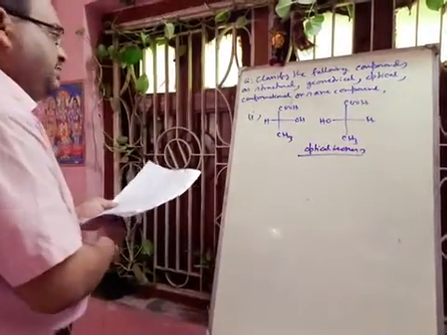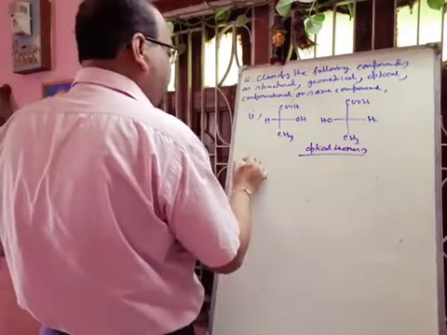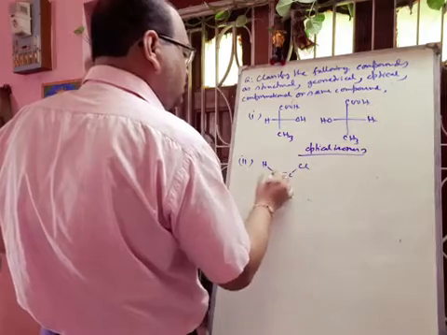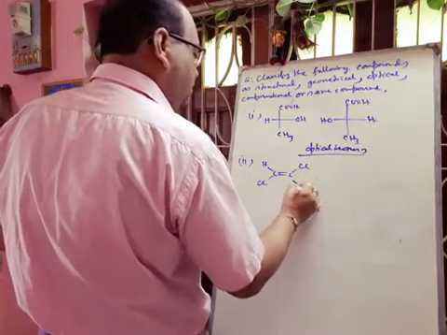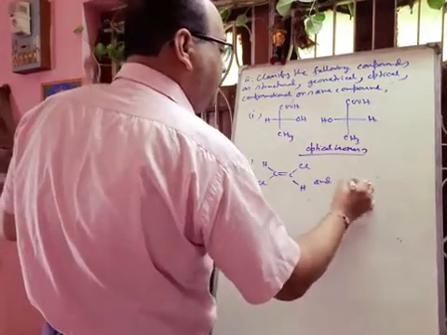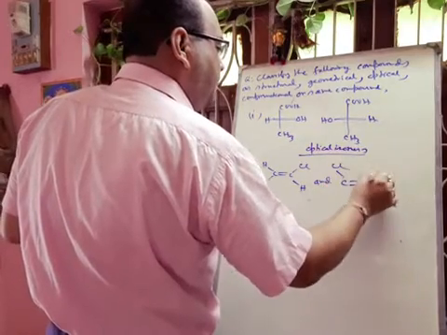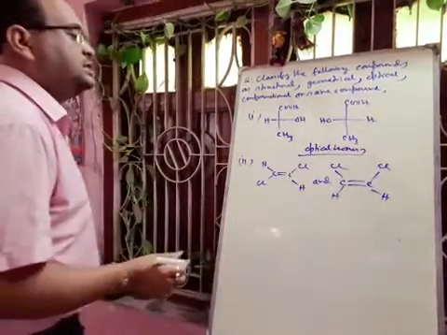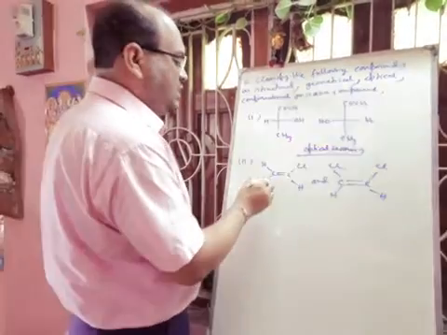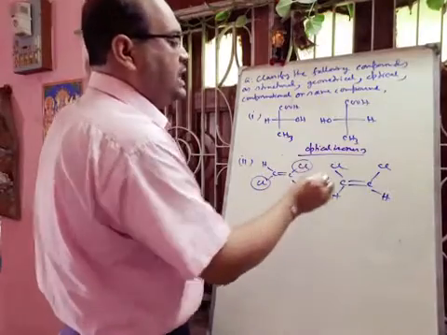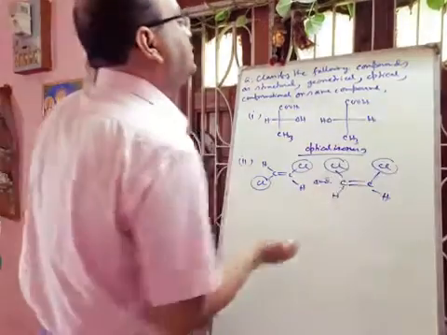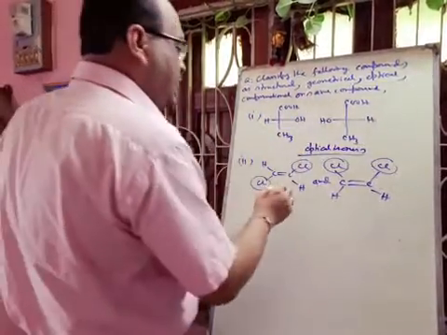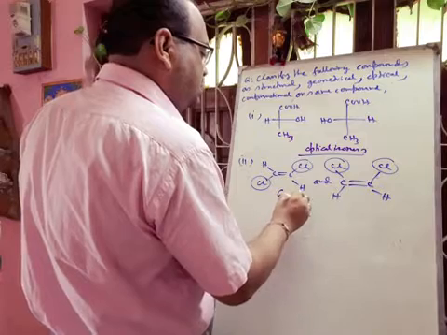Next example is given. So in this case, these are cis-trans isomers. This one is trans, 2 chlorine on the opposite side, and here 2 chlorine on the same side. Okay. So here the option cis-trans is not there, geometrical is there. So you have to write geometrical isomers.